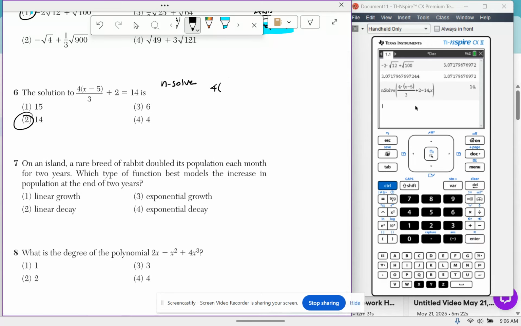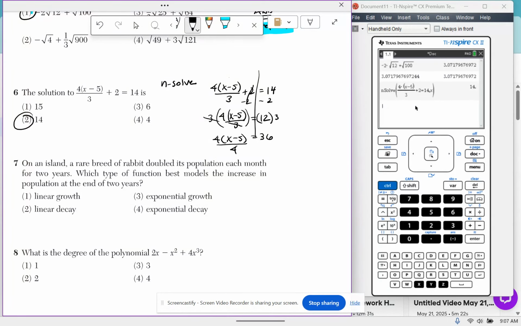You would have 4 times x minus 5 over 3 plus 2 equals 14. I'm going to minus 2 on both sides. I'm going to have 4 times x minus 5 over 3 equals 12. I'm going to multiply both sides by 3 to get rid of the fraction. I now have 4 times x minus 5 equals 36.